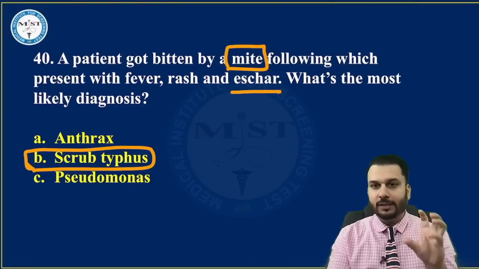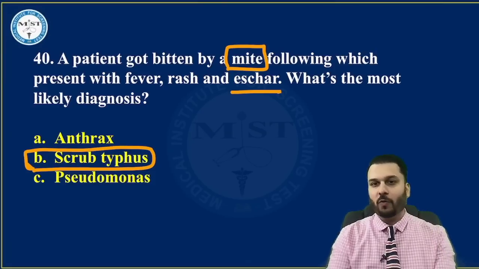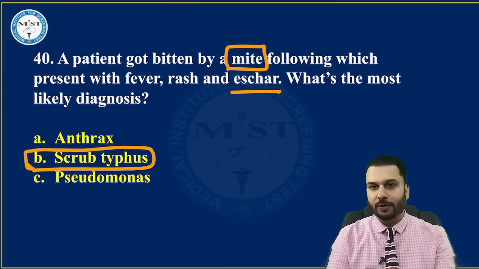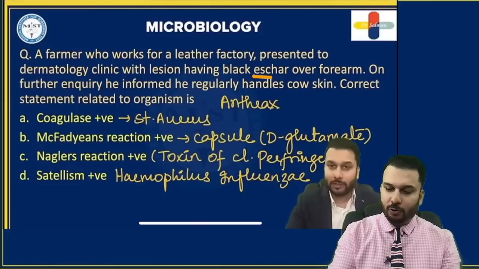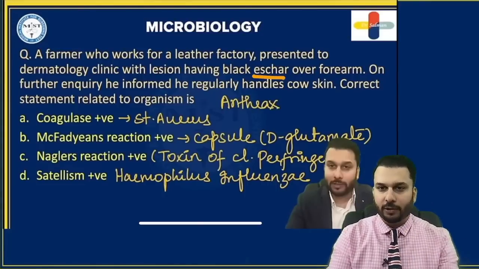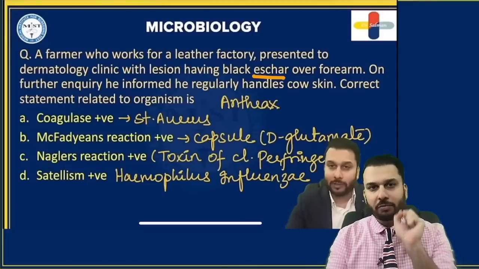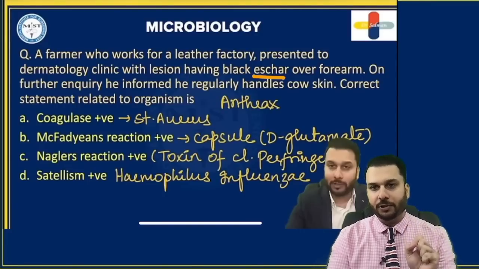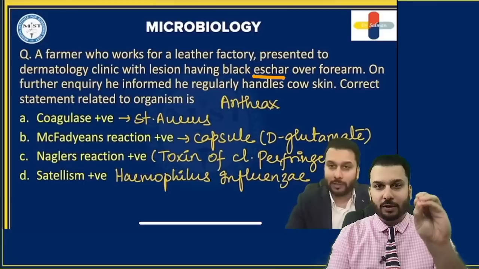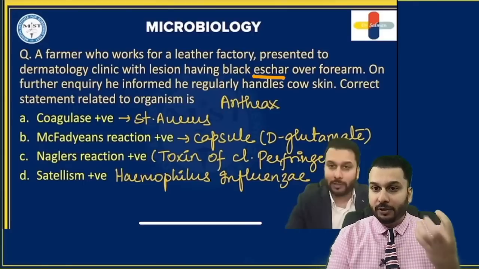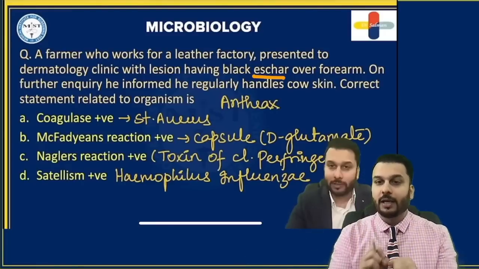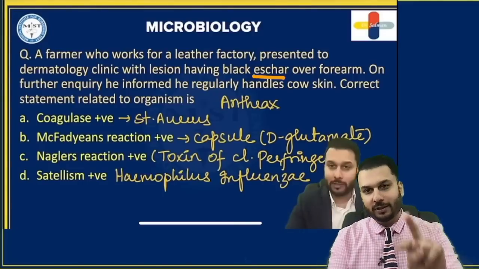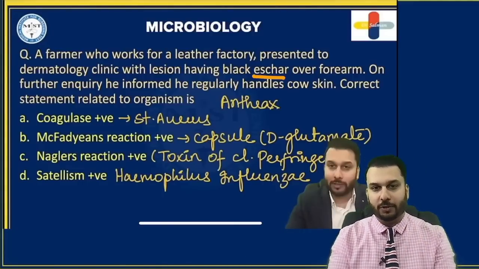Now, rickettsial infections have some vector involved in them, like mite, flea, etc. So here they have given mite. So obviously, no doubt, scrub typhus would be the correct answer. Precisely based on this eschar word only, I had given one question to you earlier in the 25 series, but I did not mention any vector or anything, if you pay attention. I had given you a hint like this person comes in contact with leather. Leather means this person must be coming in contact with the skin of animals, a zoonotic disease. With eschar, there are two diseases: either it is anthrax or it is going to be scrub typhus.